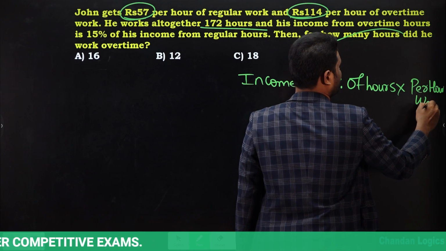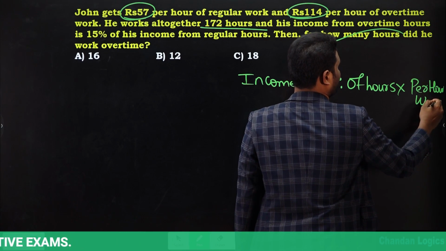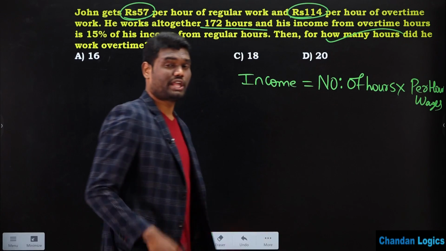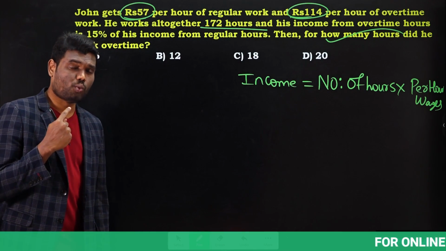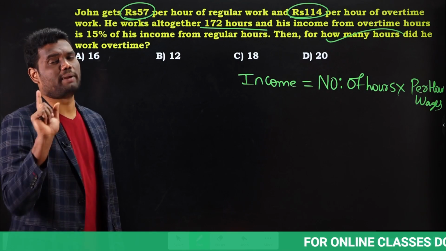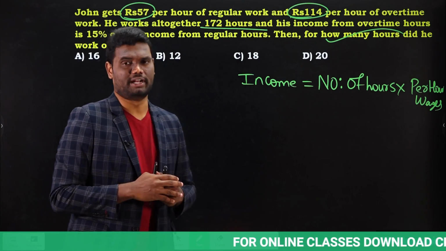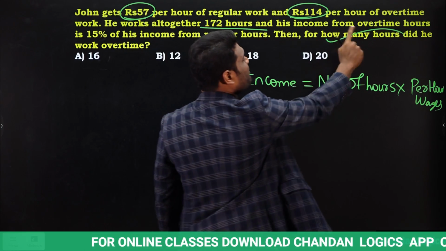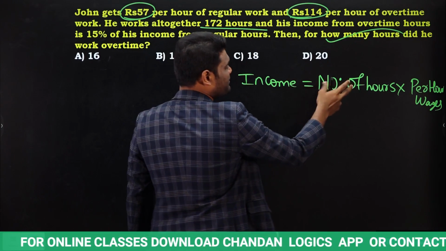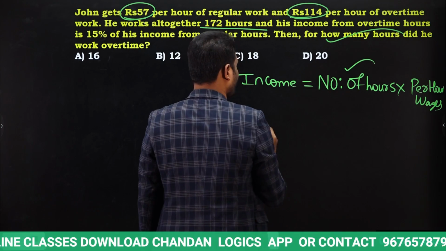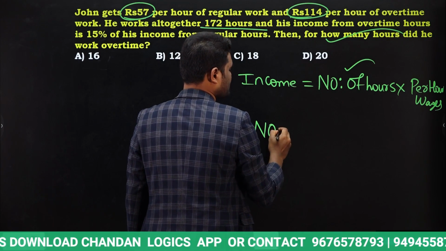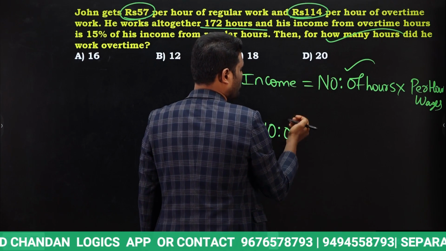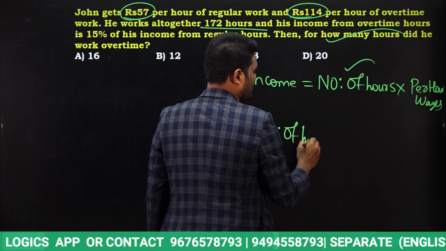Per hour wages means for how many hours he is working and for 1 hour how much is his payment. Based upon that income he will get. Now in this question they are asking us to find the number of hours. Which means from this I can say, if I need to find the number of hours,